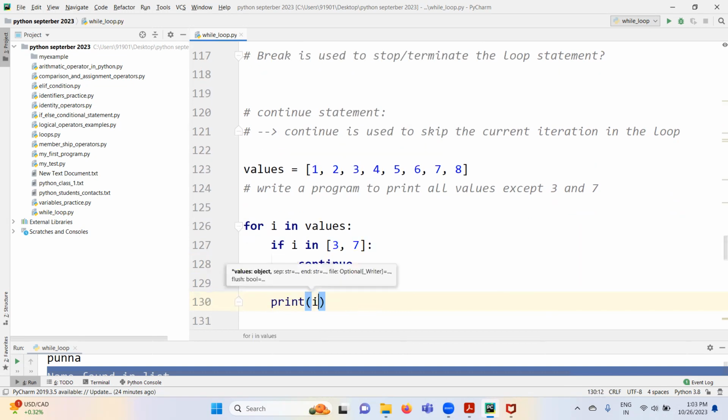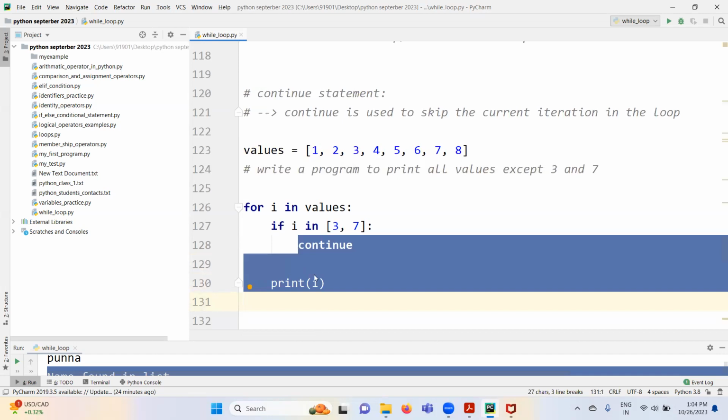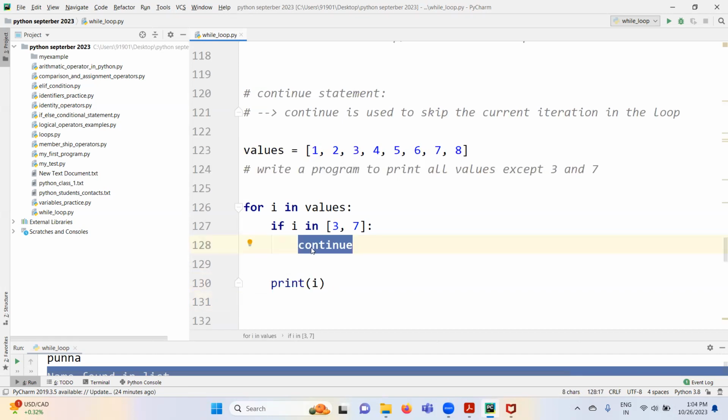Then print i. Whenever this condition is true, this continue statement is going to be executed, right? Once the continue statement executes, the rest of the statements are not going to execute. Once continue is executed, Python control goes to the next iteration again.